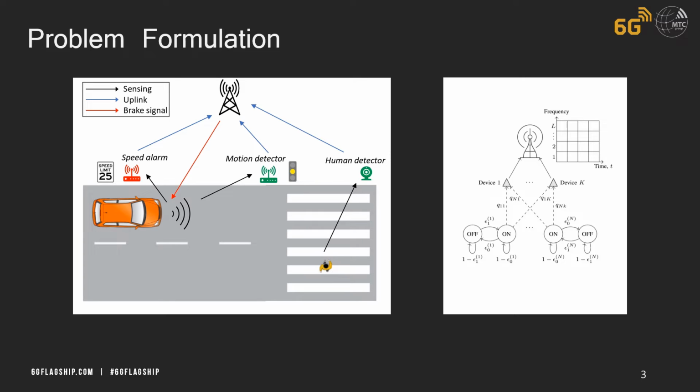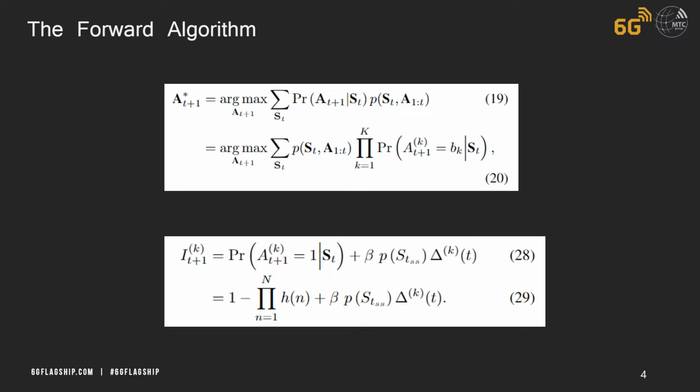What we need to do is to predict or forecast the traffic of these devices, when they will be active and when they will be silent, depending on the activation probabilities. We use the forward algorithm to forecast the traffic, or predict the set of active devices, the most likely activation pattern of the devices at each time instant.